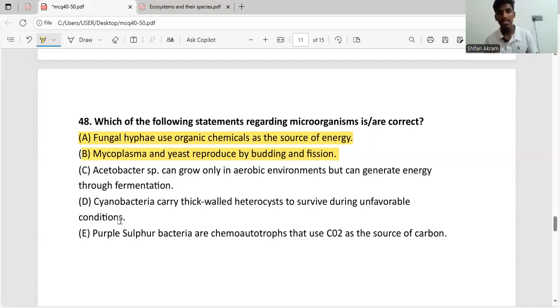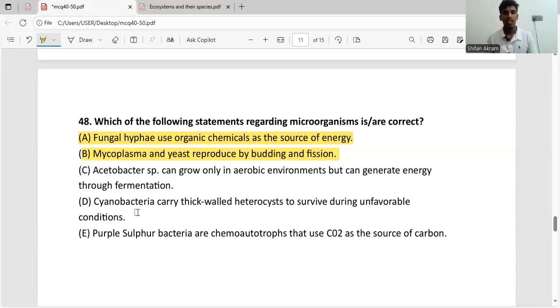This process is carried out by an enzyme that is very sensitive to oxygen. If oxygen is present, this enzyme won't work properly. Because of this, cyanobacteria have the heterocyst. This process takes place inside the heterocyst, where oxygen can't enter. That is the function of the heterocyst, not survival during unfavorable conditions. So this statement is wrong.